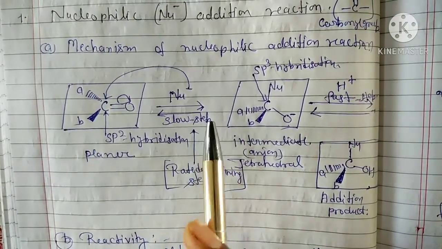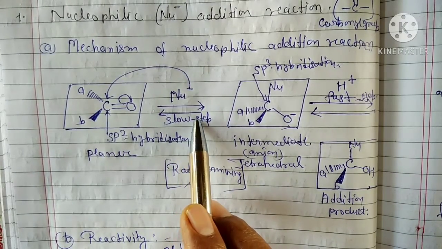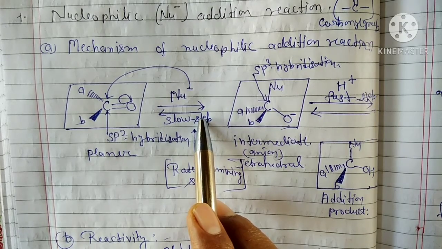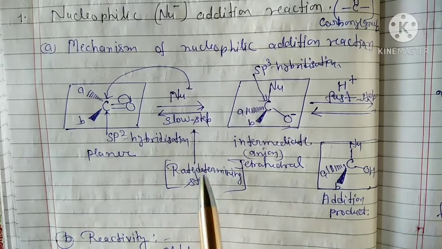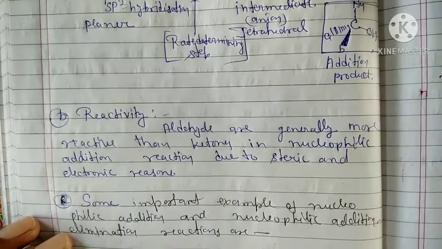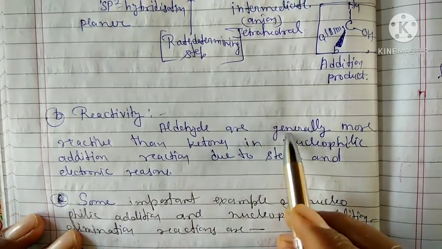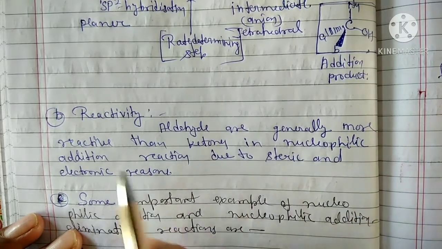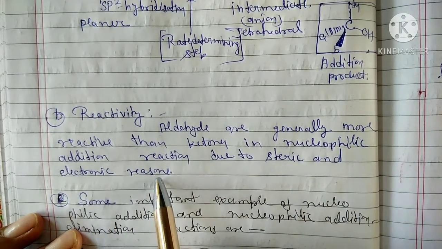These are the slow step reactions, and these slow step reactions are the rate determining step. This is the rate determining step. And the second property is reactivity. You know that aldehydes are generally more reactive than ketones in nucleophilic addition reactions due to steric and electronic reasons.